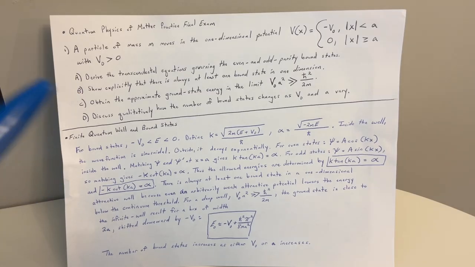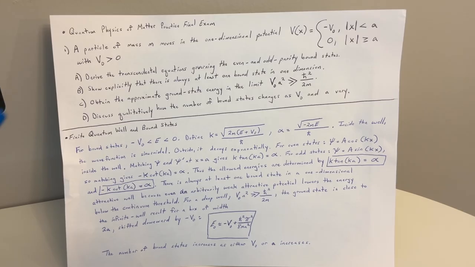Part B, show explicitly that there is always at least one bound state in one dimension. Part C, obtain the approximate ground state energy in the limit V naught a squared is much larger than h bar squared over 2m. And part D, discuss qualitatively how the number of bound states changes as V naught and a vary. So I'm going to go through these at a relatively quick pace so you have them as a reference. I'm going to go over the derivation on the second page.